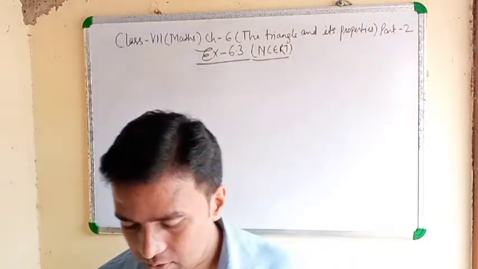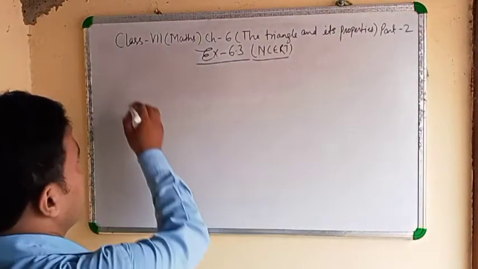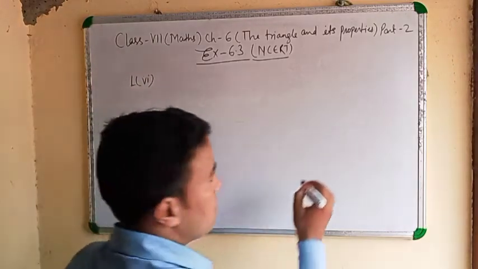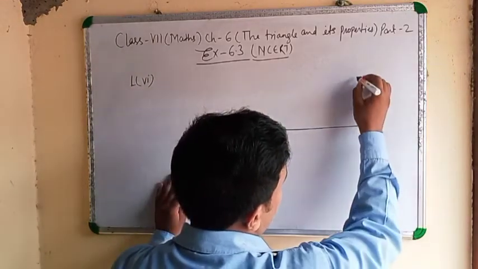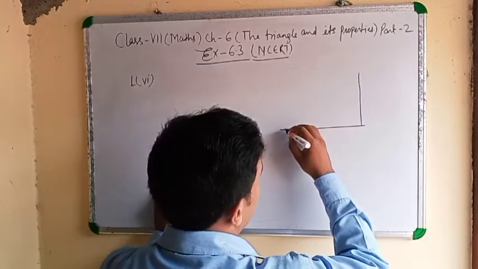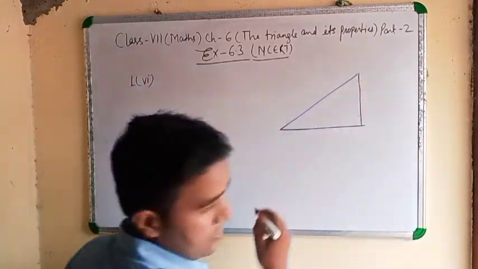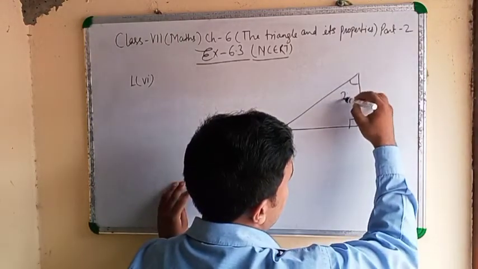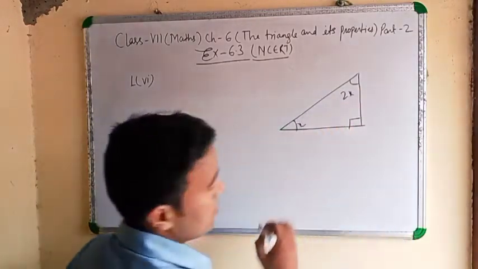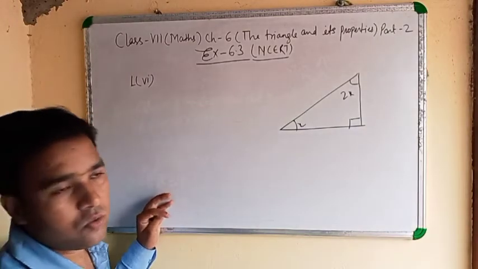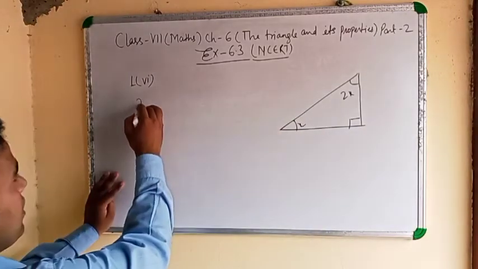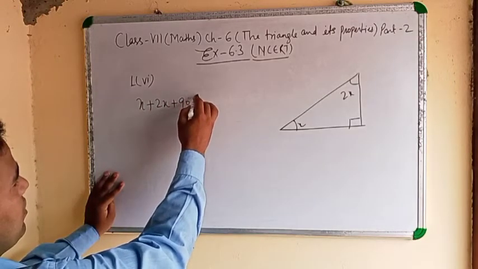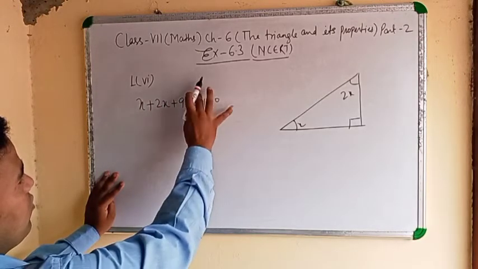Next one, last one, 6. There is a given figure. It is like a right angle triangle. Okay? It is 90 degrees. It is 2x and it is x. Clear? You can do the sum. x plus 2x plus 90 degrees equals 180. Why are you taking 180?